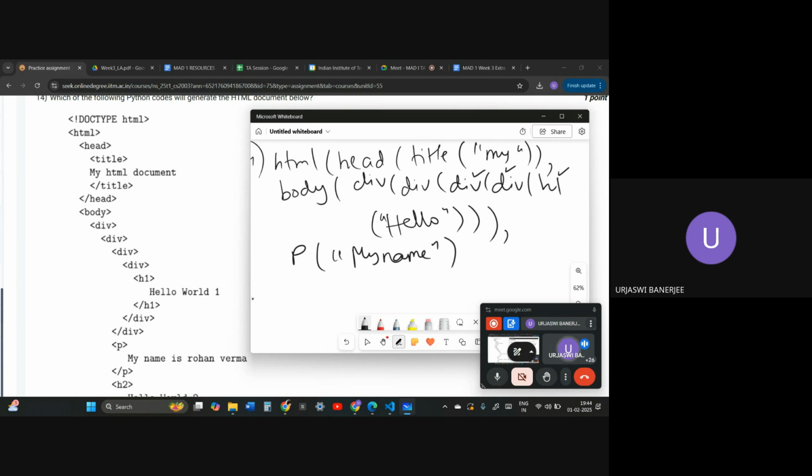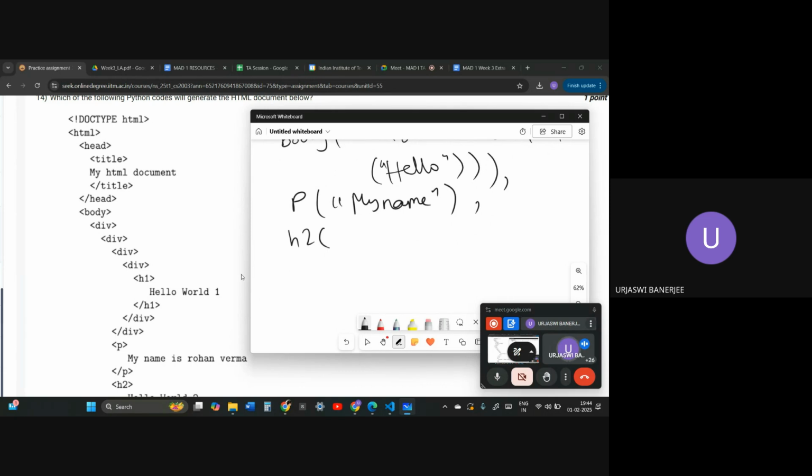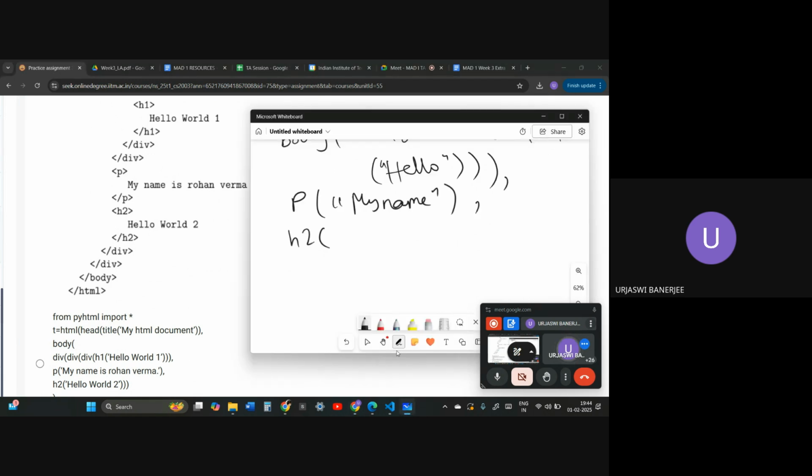Then we will start an H2. This is happening inside of these divs. Two divs are still on, body and HTML are still on. We are starting an H2 tag. Inside of H2, we have hello world 2. Then hello world 2 closed.